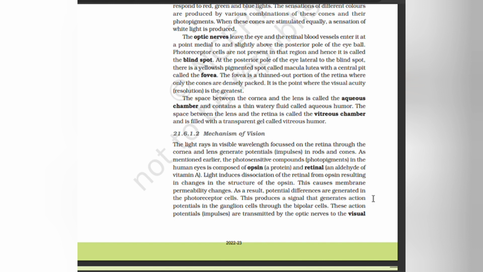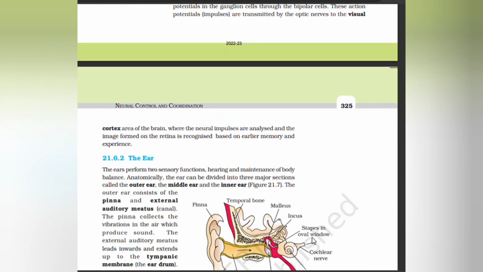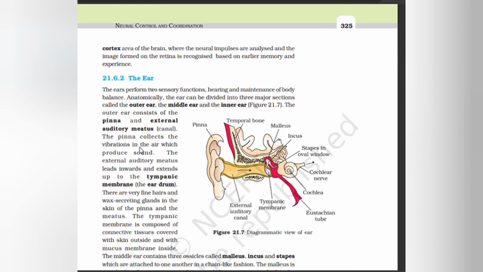This produces a signal that generates action potential in the ganglion cell through the bipolar cells. Action potentials are transmitted by the optic nerves to the visual cortex area of the brain, where the neural impulses are analyzed and the image formed on the retina is recognized based on early memory and experience. The ear. The ear performs two sensory functions, hearing and maintenance of body balance.